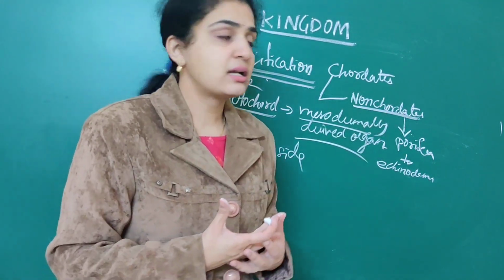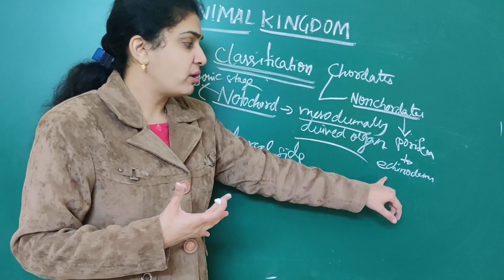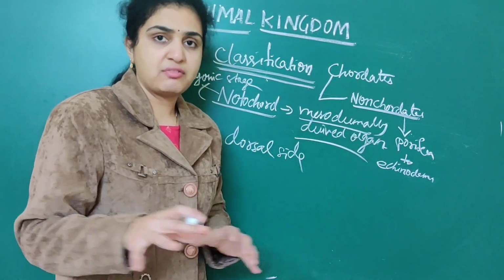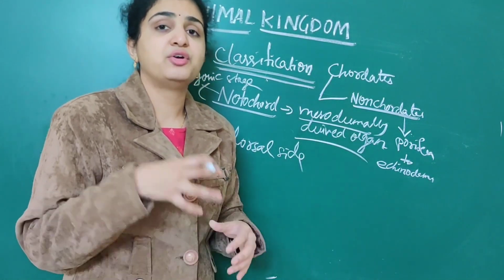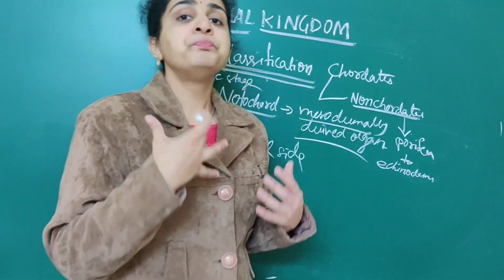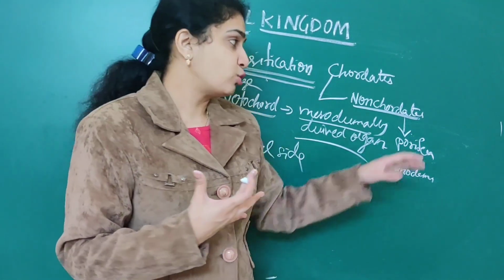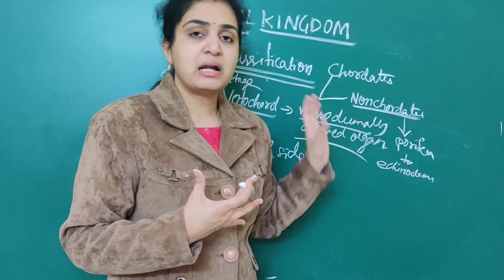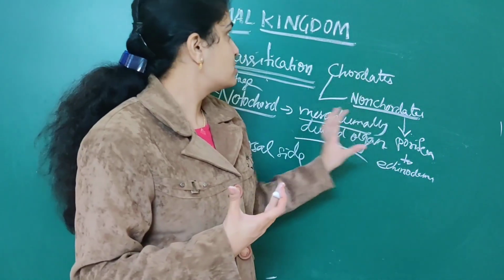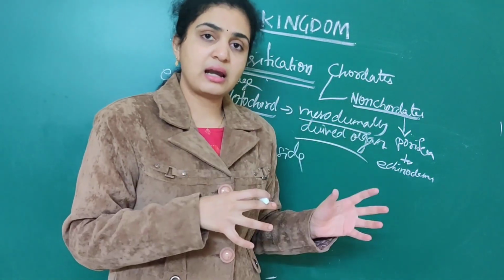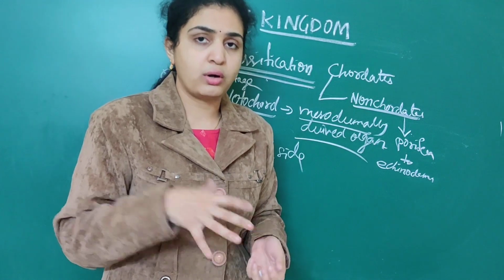What are the examples? Porifera to echinodermata, whatever we see: porifera, coelenterates, platyhelminthes, as well as annelids, arthropods. These all come under non-chordates itself. So this is about another classification related to notochord.